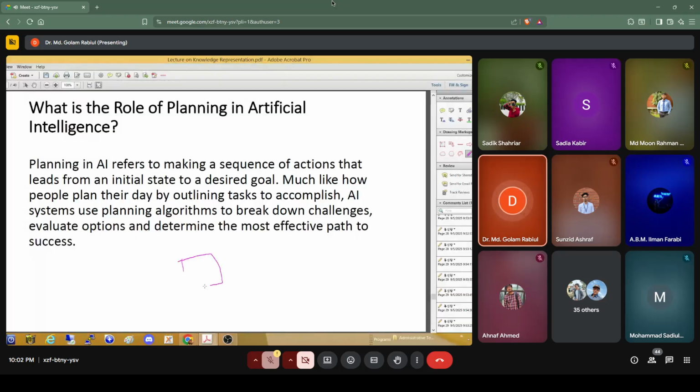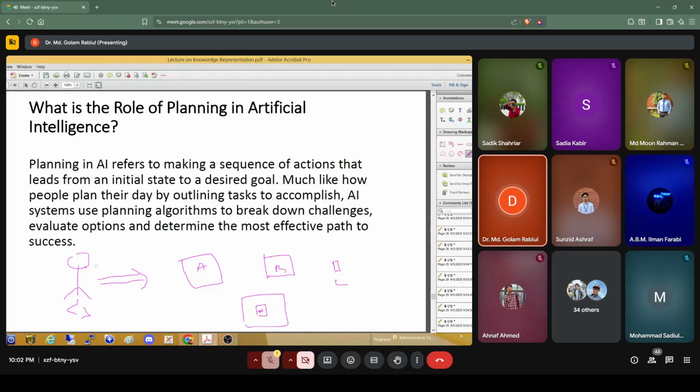Maybe you can say one block is this, another block is that, and another block is this one. So this is A, this is B, and this is C, and you have a robot, and then you ask that robot, okay, arrange these blocks where the largest one will be on the floor, and the next largest will be on top of that, and the smallest one will be at the top.